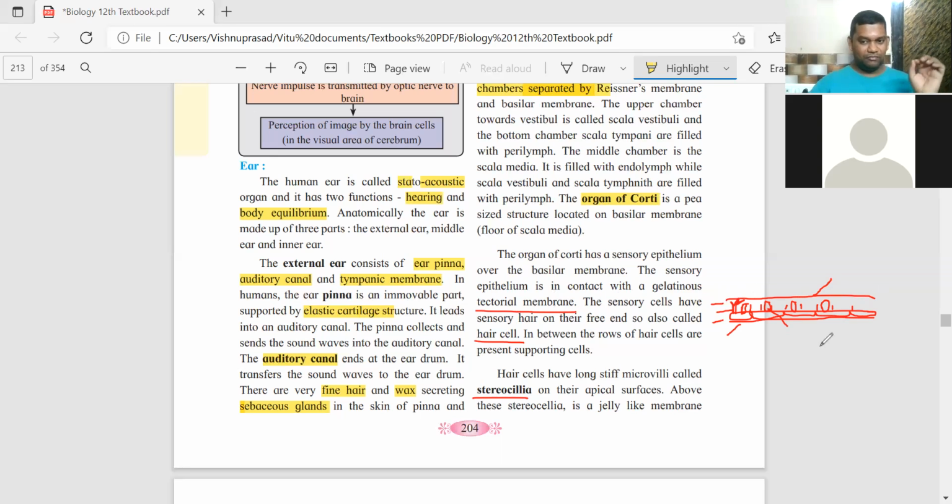Now what happens is the microvilli of the hair cells are in contact with the tectorial membrane. The tectorial membrane is ultimately connected to the auditory nerve. When the hair cells are stimulated by sound waves, they press against the tectorial membrane. The tectorial membrane will perceive the stimulus of the sound and transmit it to the auditory nerve, taking it to the brain. Now is it clear? All the parts are clear.